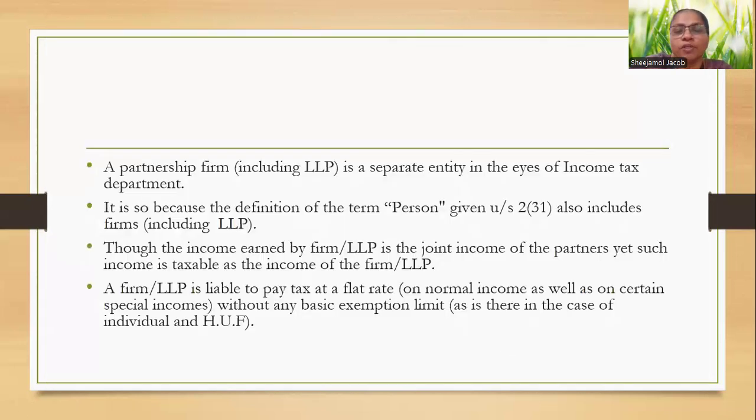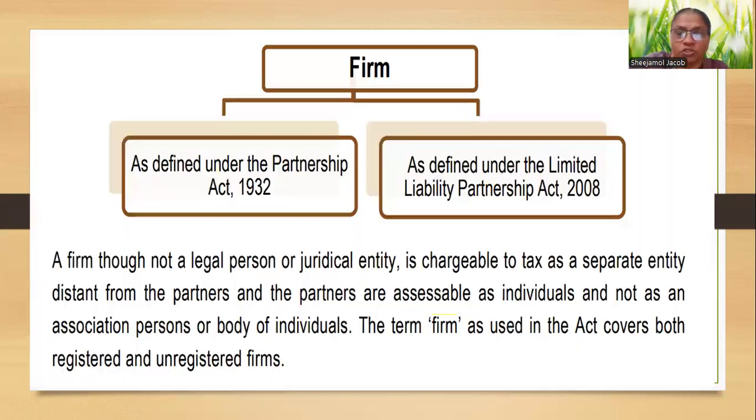A partnership firm, including LLP, is a separate entity in the eyes of the Income Tax Department. It is so because the definition of person given under Section 2(31) also includes the firm, including LLP. Income earned by a firm or LLP is the joint income of the partners, yet such income is taxable as the income of the firm or LLP. A firm or LLP is liable to pay tax at a flat rate on normal income as well as on certain special incomes, without any basic exemption limit, as there is in the case of an individual and HUF.